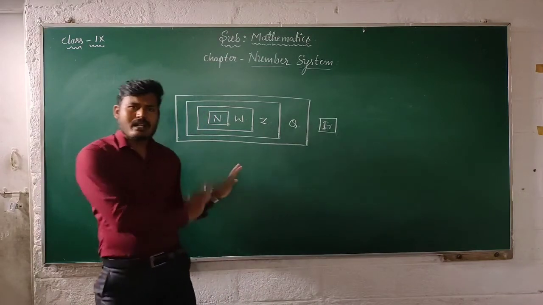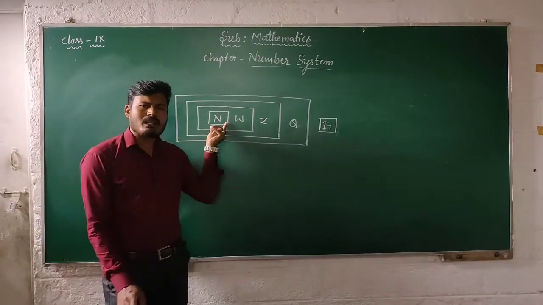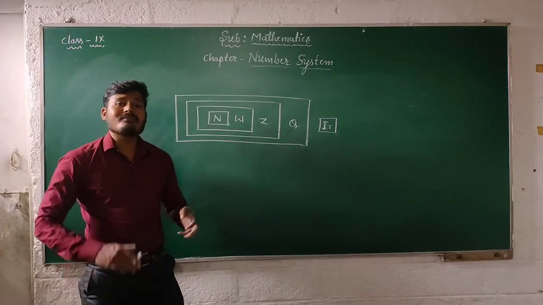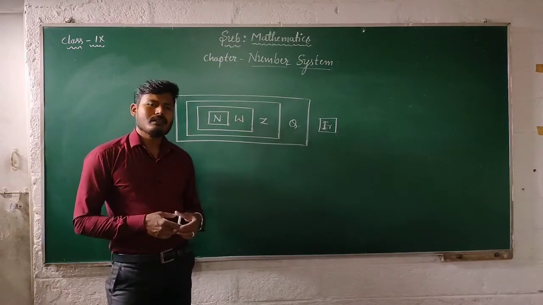You just observe this chart. We know that natural numbers start from 1. These are counting numbers, and there are infinitely many natural numbers.